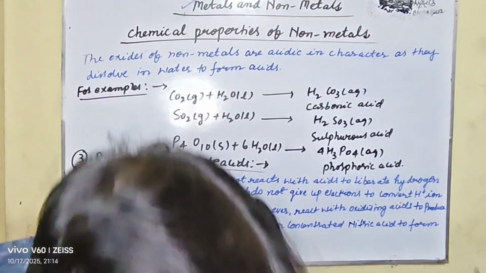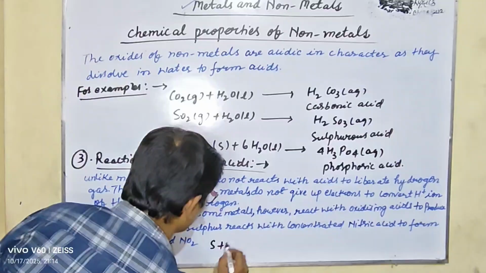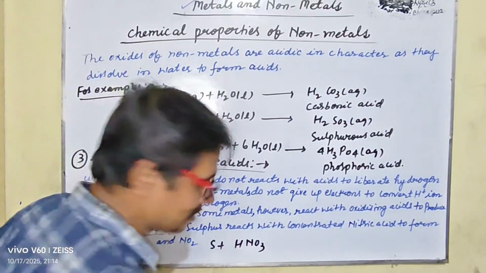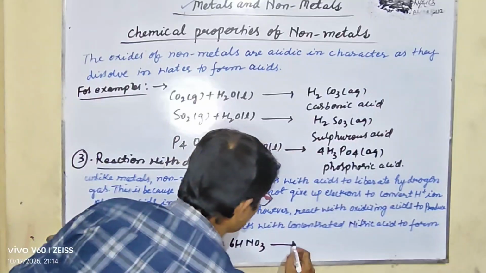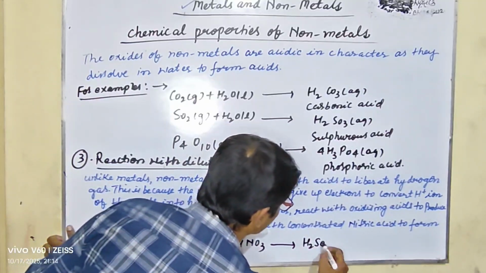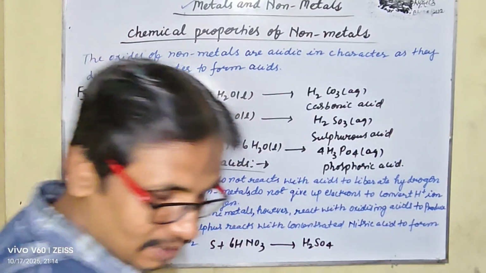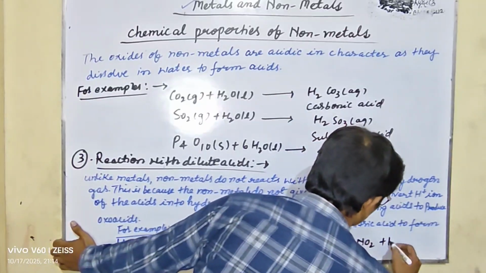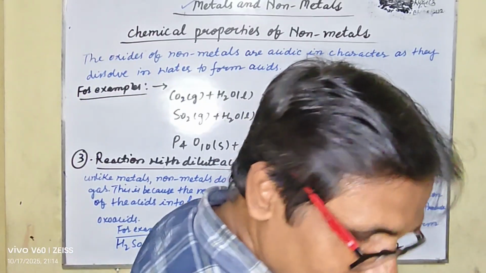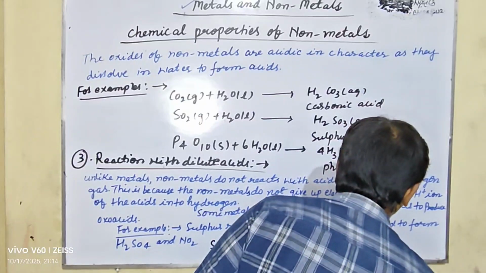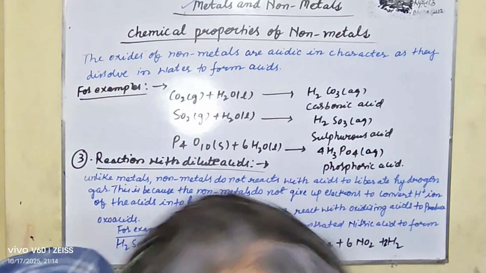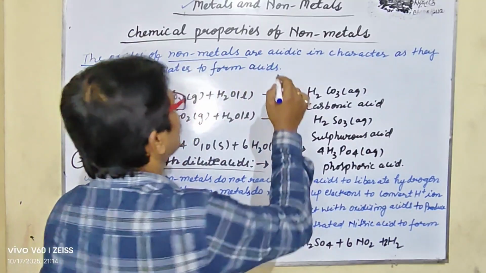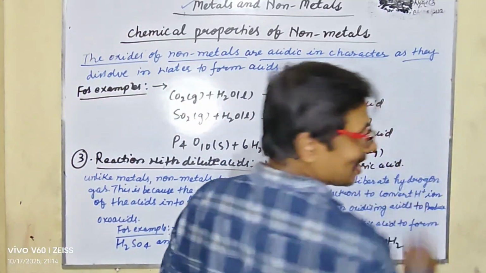So let's take the example, S plus 6HNO3 gives you H2SO4 plus 6NO2 plus 2H2O.